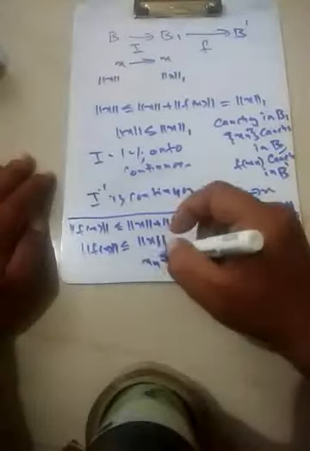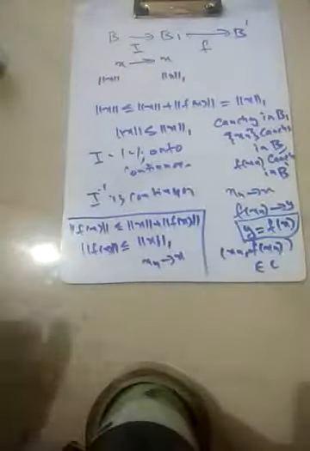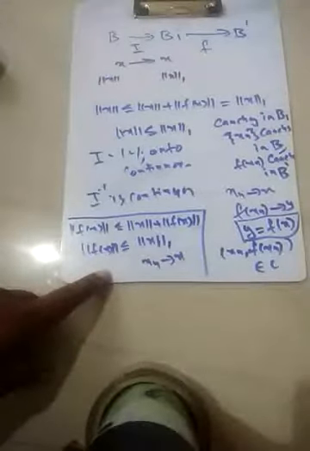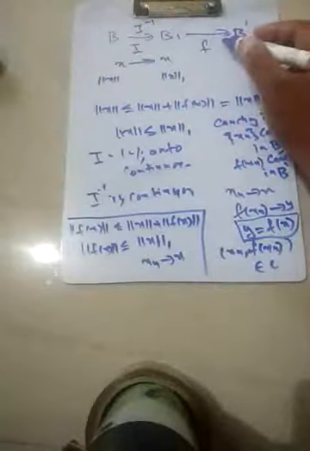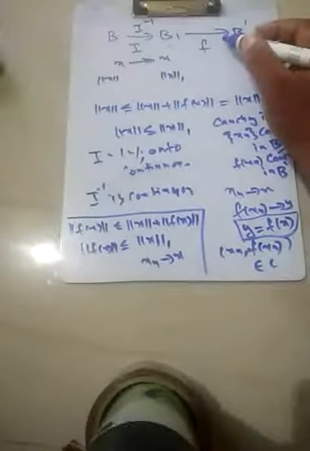So what do we have is that f is a continuous map from B1 to B dash. I is also a continuous map, and I inverse is also a continuous map. So you can have f composed with I inverse also. The composition of two functions, inverse image of an open set is open.